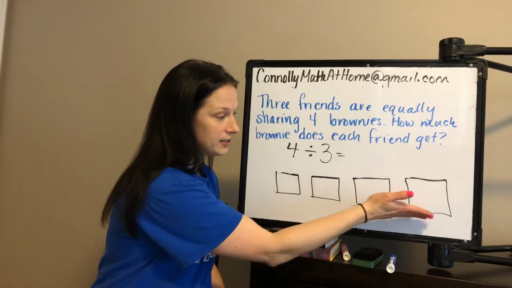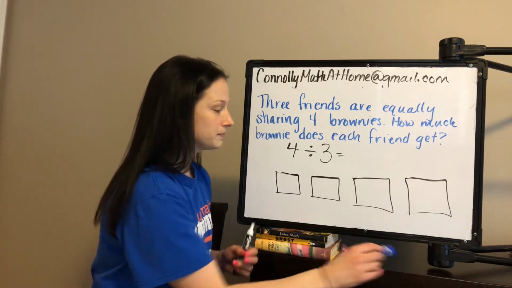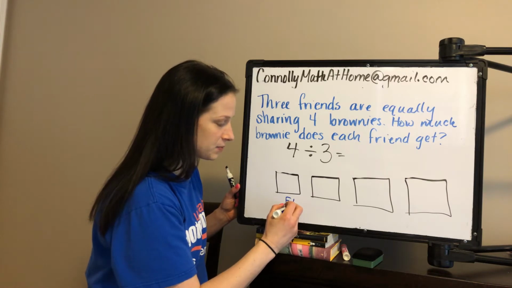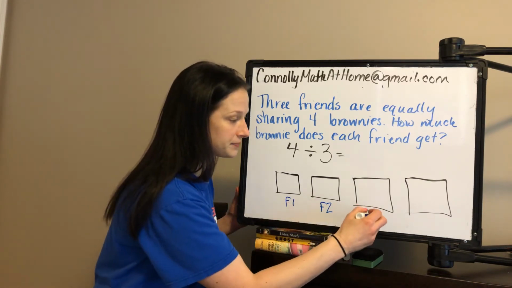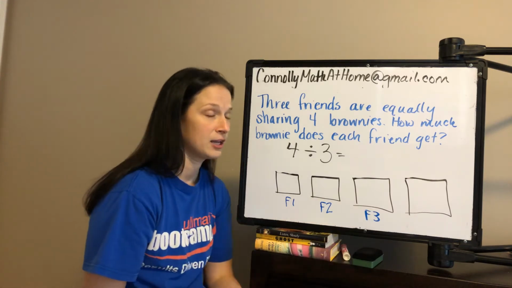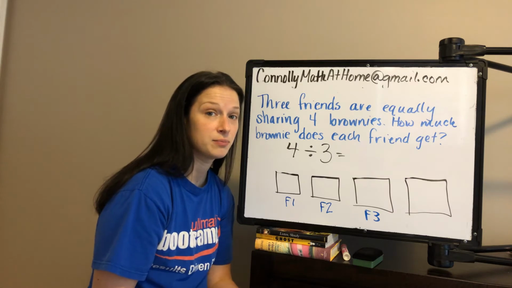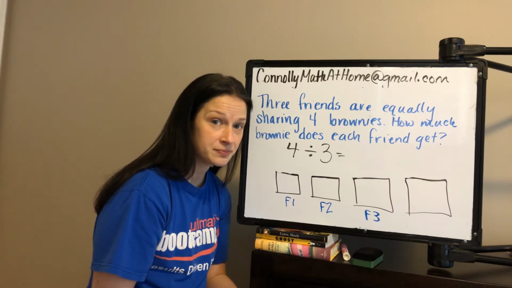Okay, clearly there's more brownies than there are friends. So I'm going to say friend 1, I'm going to just call it F1. Friend 1 gets this brownie, friend 2 gets this brownie, and friend 3 gets that brownie. So far, they each get 1 brownie. But what do we do with that last brownie to make it fair?